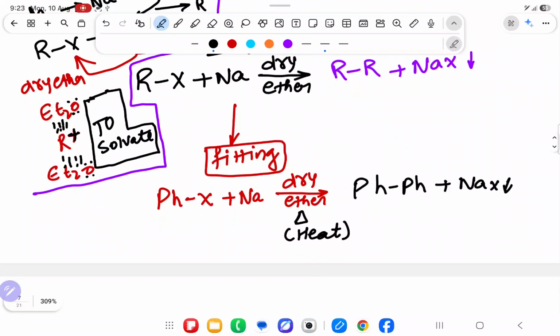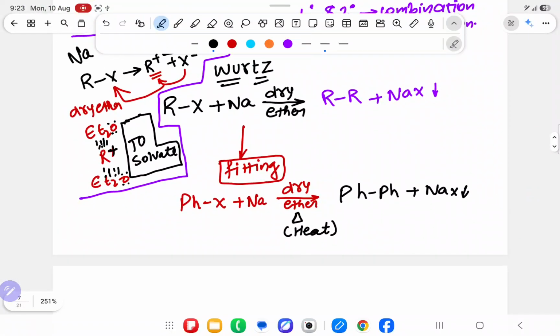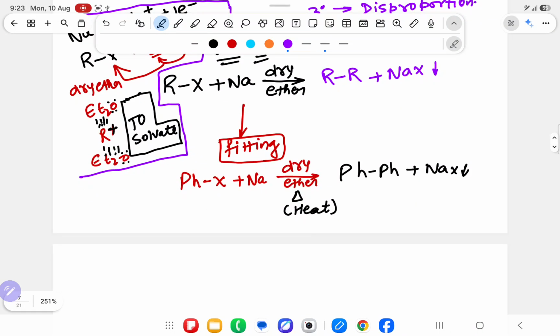Now Wurtz sir started crying, brother, it is cheating. You have taken all my reaction after putting heat. You have taken the credit and you have given the name. Right now Wurtz sir has not stopped crying.